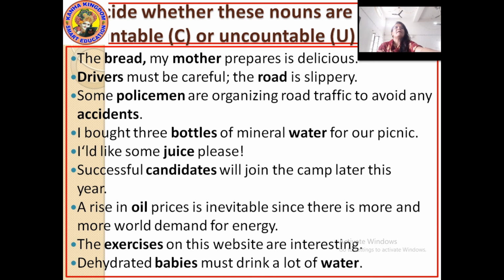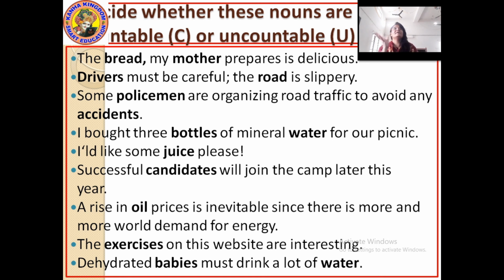The bread my mother prepares is delicious. Okay, now here there are two words which have been highlighted. One is bread and the second is mother. So bread, the slices of the bread can be counted. Fine. And mother, yes, mothers are persons, people, so they can also be counted.